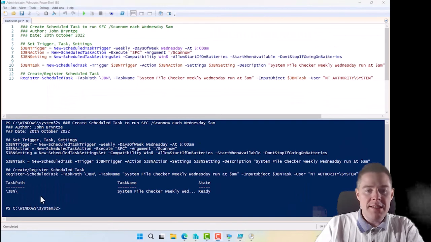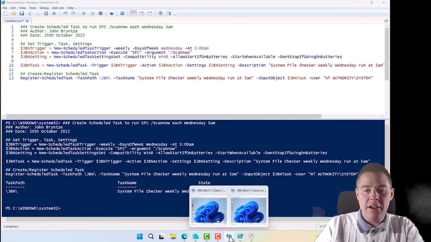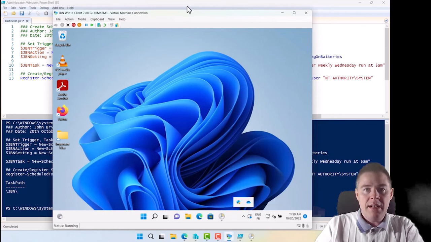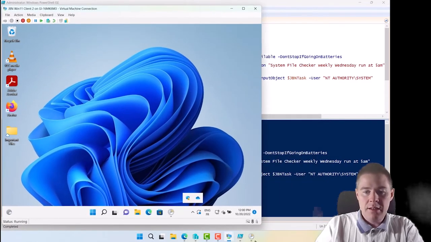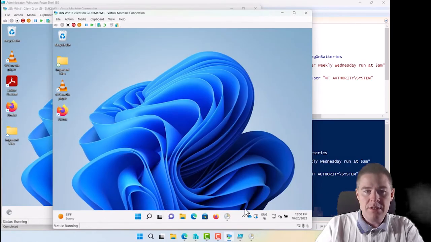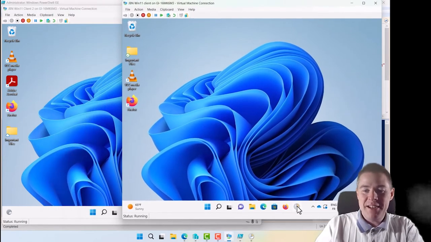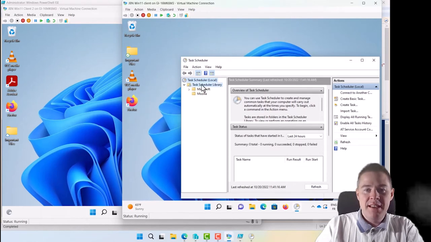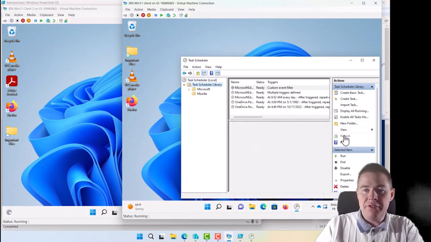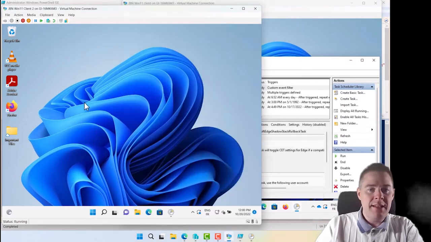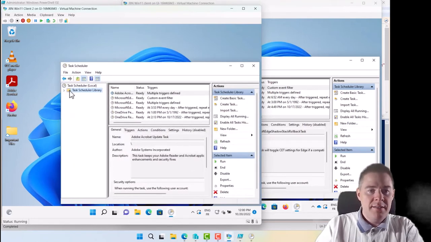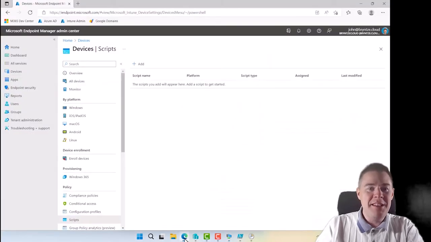So I have two machines just to verify that they don't already got it. So if we open here, I'll put them next to each other. Windows. Do I have a second one there? Yeah. Bit confusing maybe to see this, but here are two enrolled machines. If I go here and refresh, they don't have any GBN. If I go on the other one, open here and refresh, there is no GBN. So now let's go to the Intune console.